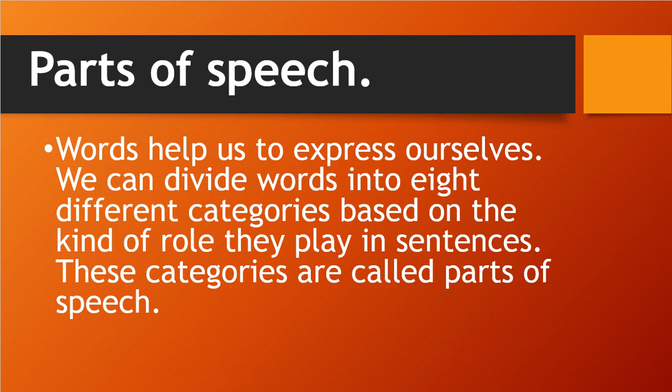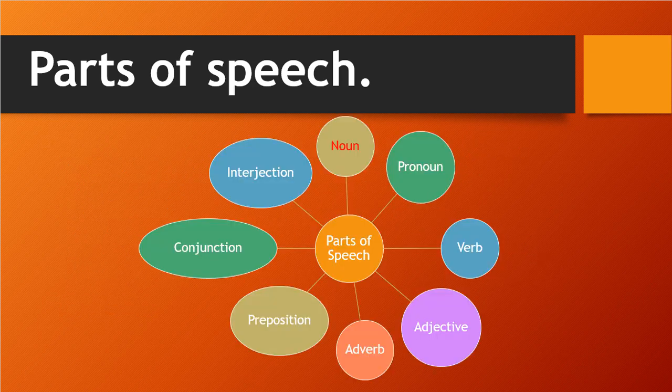I have shown you what the parts are. The 8 parts are noun, pronoun, verb, adjective, adverb, preposition, conjunction, interjection. I haven't explained all of them yet. Keep in mind that parts of speech has these 8 parts.